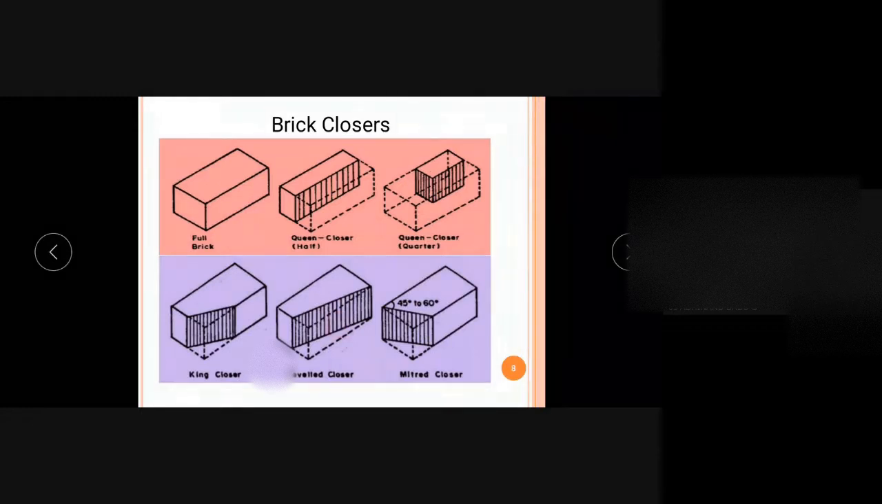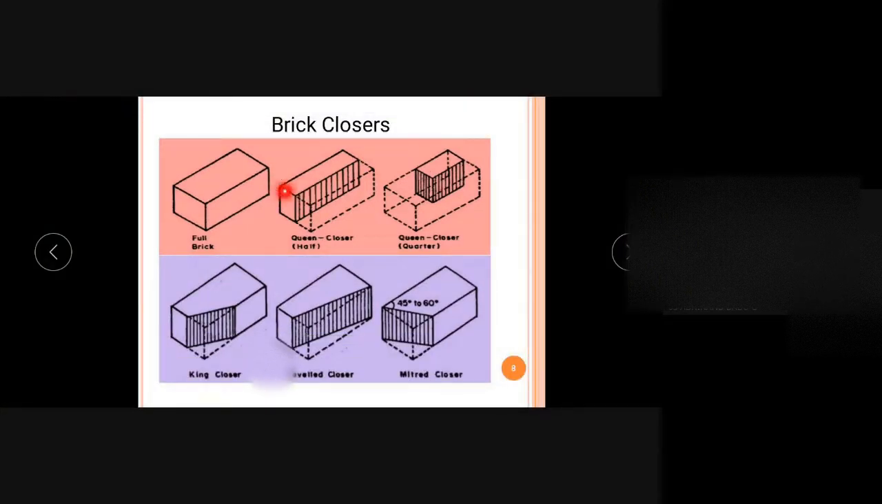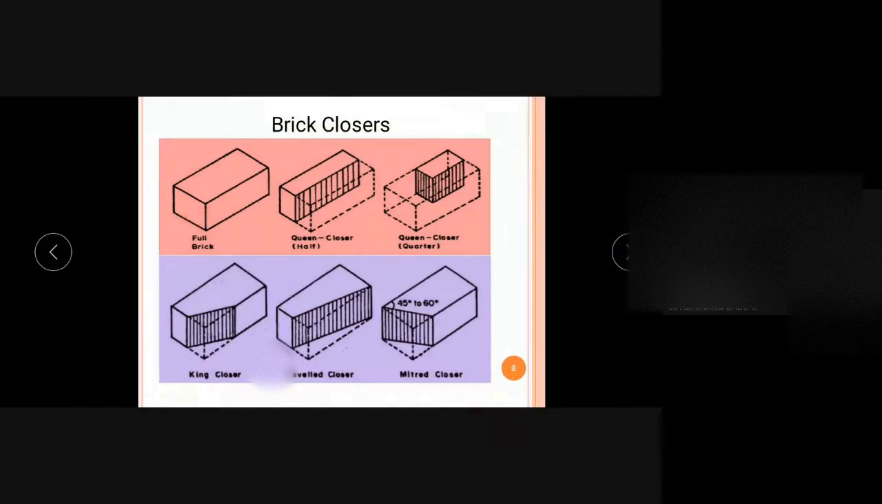So this is a king closer, and the next one is a queen closer. For the queen closer, we are cutting it along the length with half the width. This piece is known as the queen closer. It has a length equal to that of the full brick, the depth equal to that of the full brick, but the width is half that of the full brick. So this piece of brick is known as a queen closer, and the queen closer can be a quarter queen closer also.